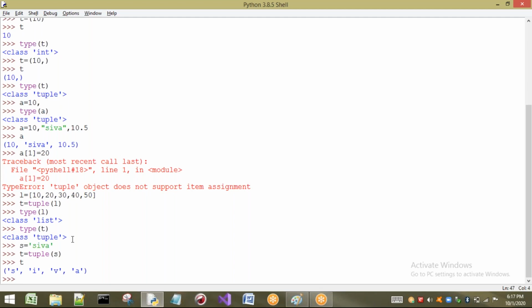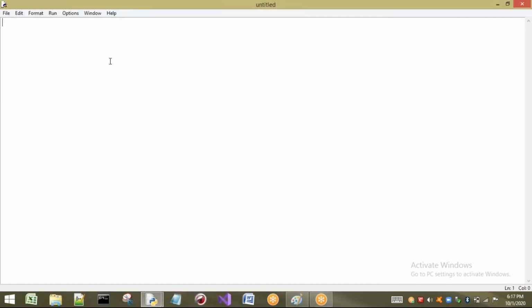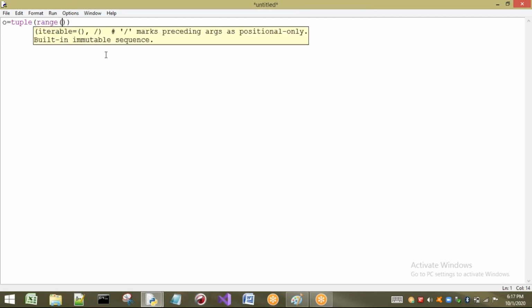Now I will take one small example and I will write a program for this. I will take two tuples. For example, I am going to take o equal to, just to find the odd numbers, I am going to write tuple of range of some elements from 1 to 11. So step is 2.